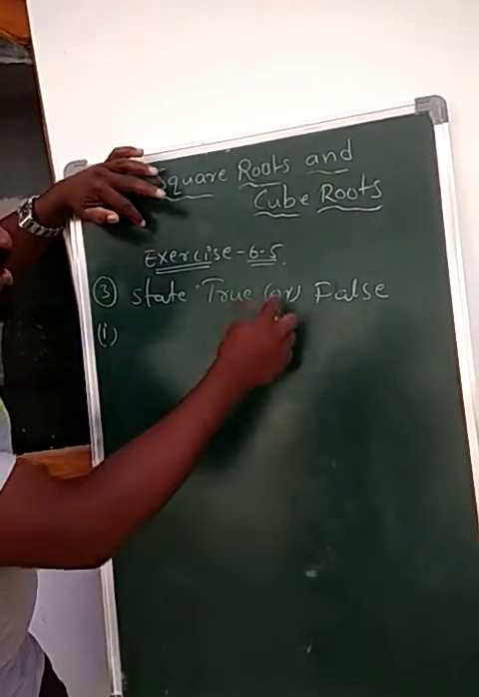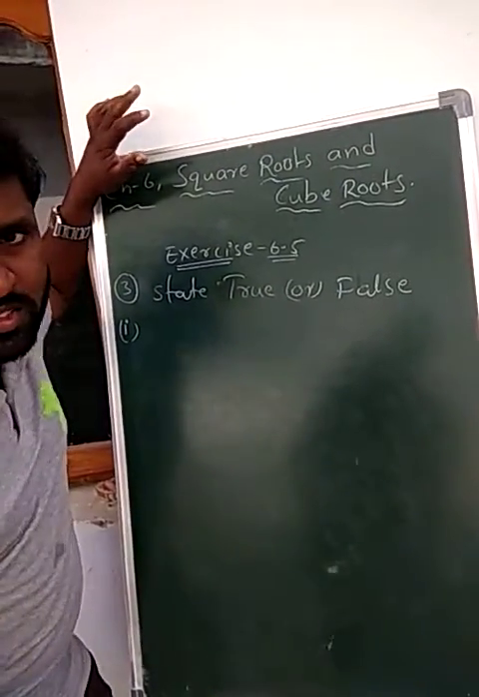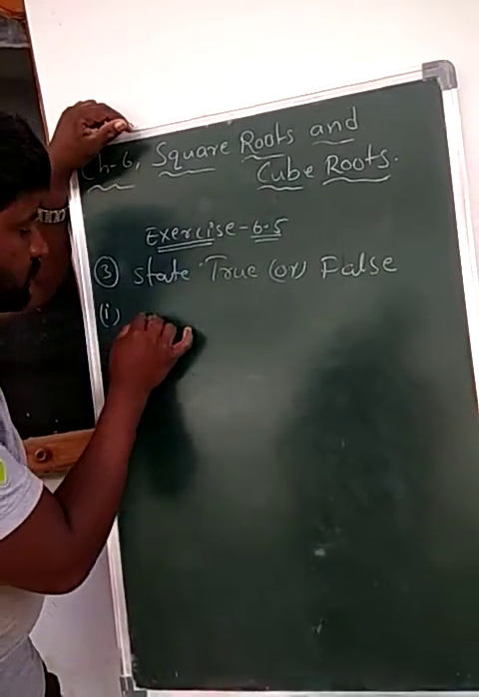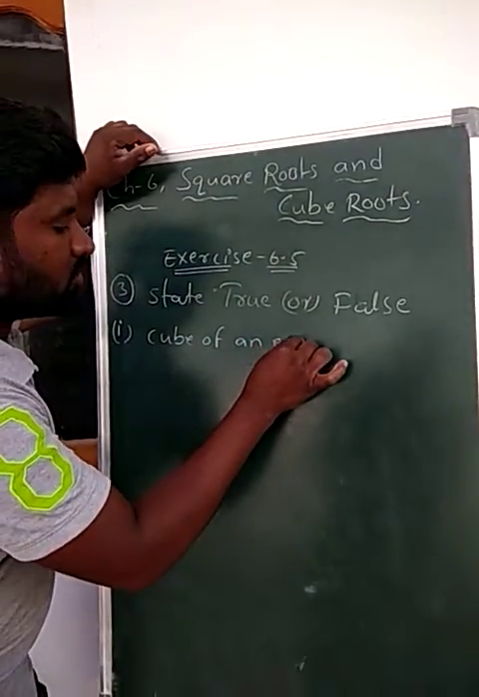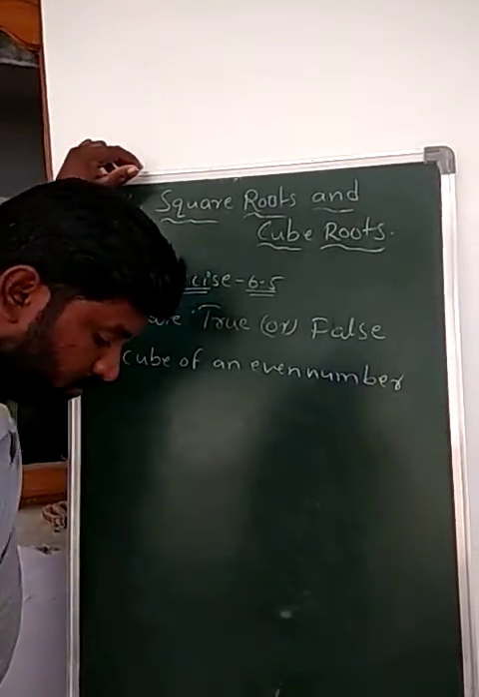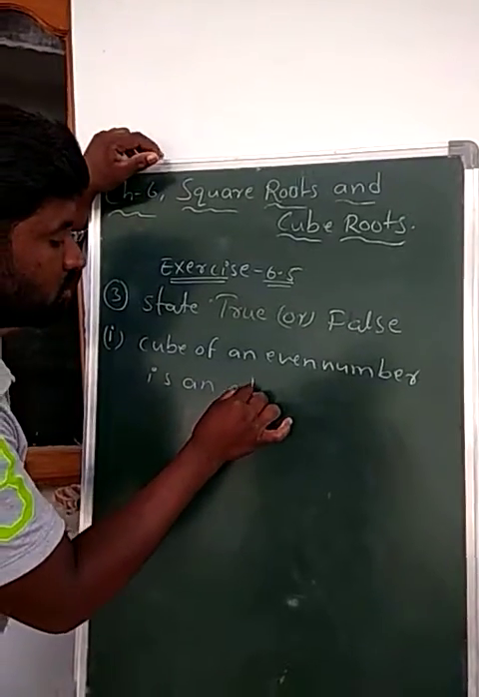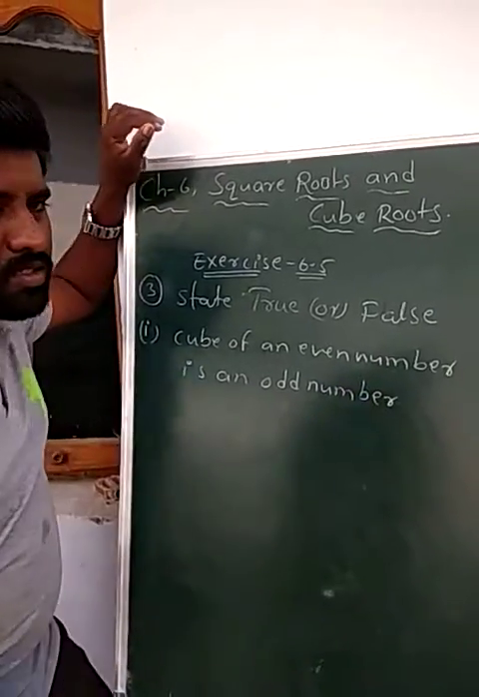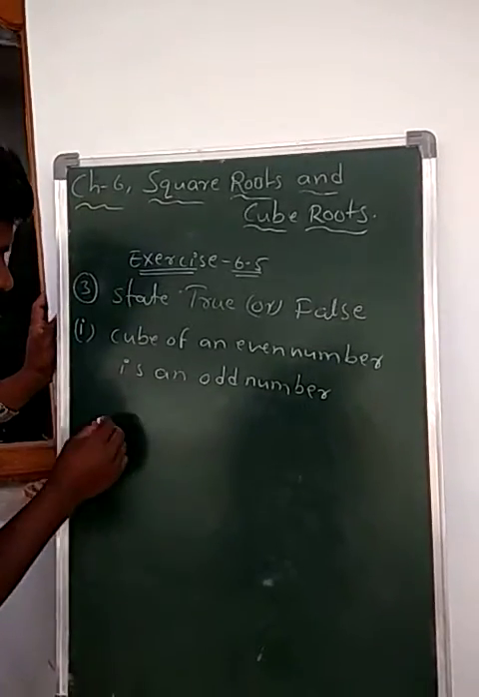In exercise 6.5, third question, state true or false. The given statement is: the cube of an even number is an odd number. Okay, so this is the given statement. Which is right or wrong? I am going to explain with an example.